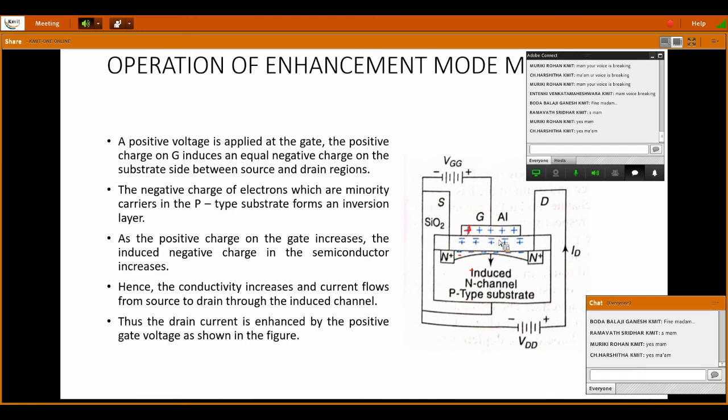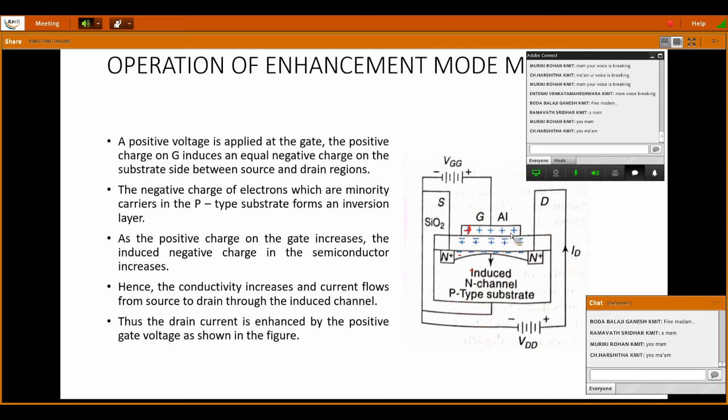So on the whole, positive charges are deposited on one side of the SiO2 layer and negative charges on the other side of the SiO2 layer. This forms a perfect capacitor.